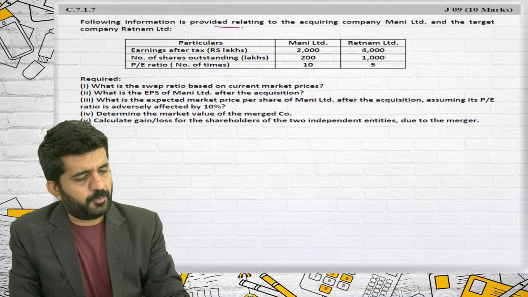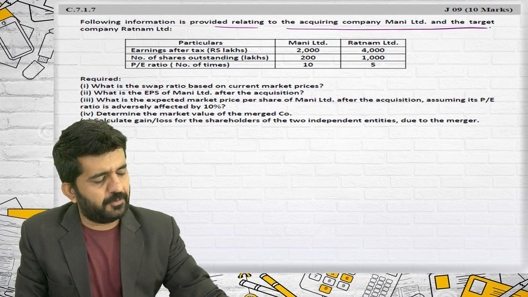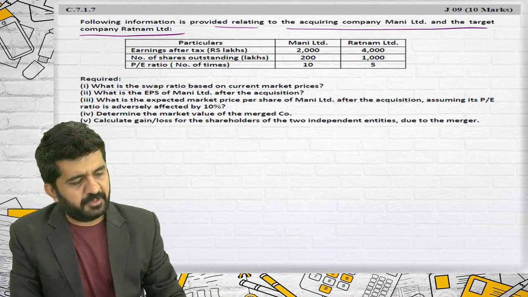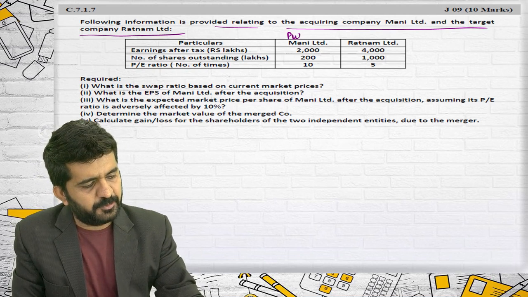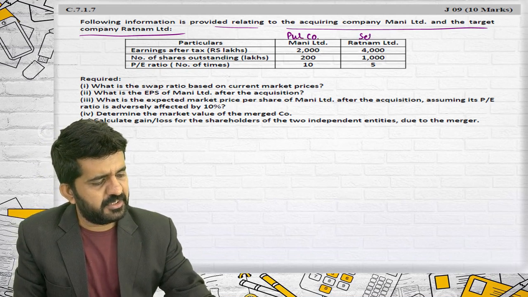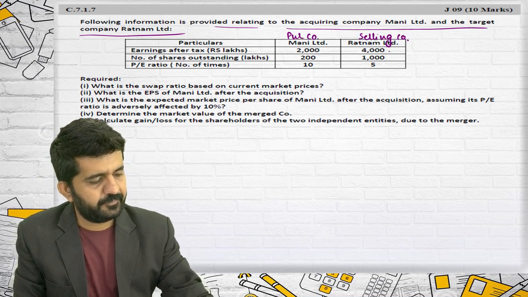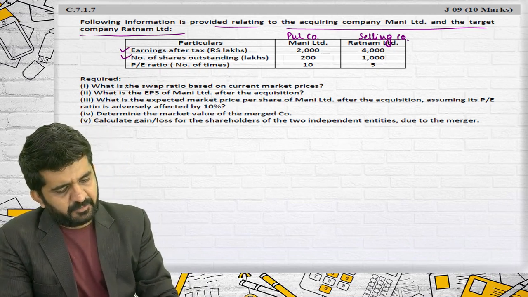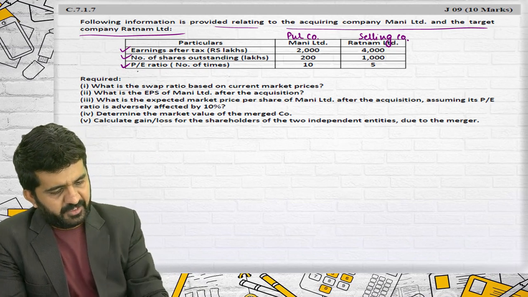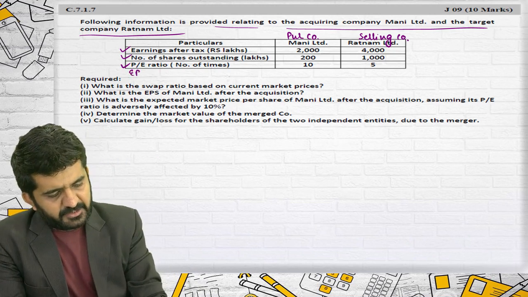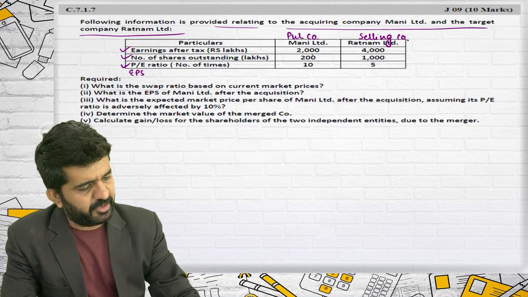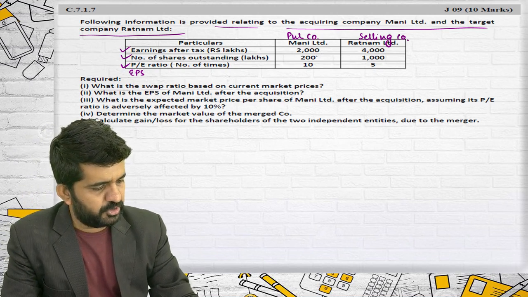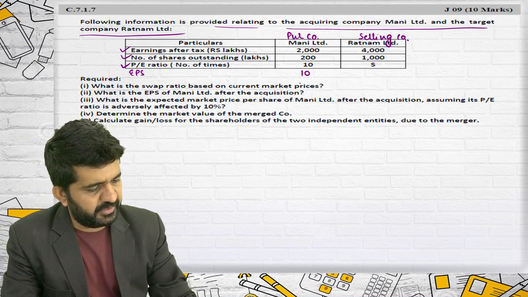The following information is provided relating to acquiring company Money Limited and target company Ratnam Limited. This is the purchasing company. This is the selling company. EPS is given, number of shares is given, PE ratio is given. I can find out EPS because it is earnings divided by number of shares. These two will be cancelled, 10s are 20.